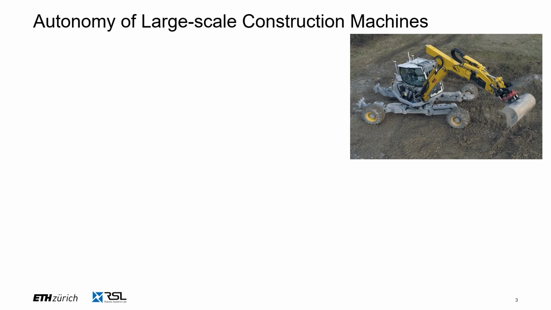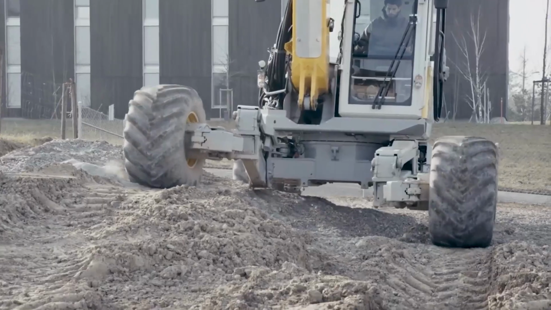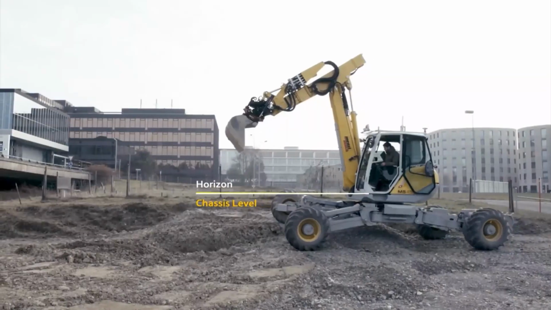In order to enable autonomy of large-scale construction machines, reliable state estimation and localization is needed for this particular use case. First of all, smooth and consistent state estimates at high frequency are required in order to perform control for complex tasks reliably. An example of this can be seen in the control of the chassis to traverse over